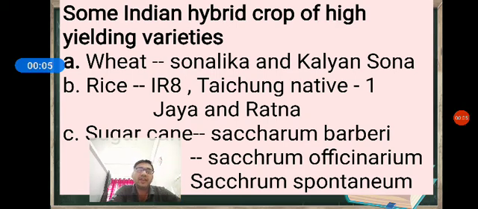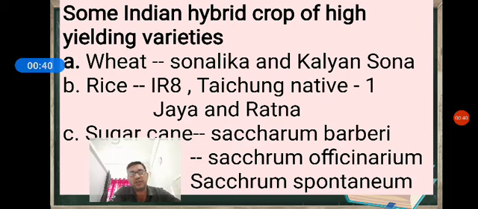We are studying a chapter called Strategies for Enhancement in Food Production. In the previous class, we studied plant breeding, the significance of plant breeding, and the steps of plant breeding. Now we are going to study some Indian hybrid crops of high yielding varieties developed by applying a process called plant breeding.